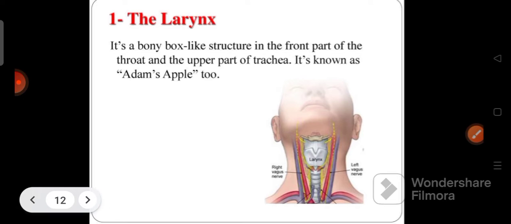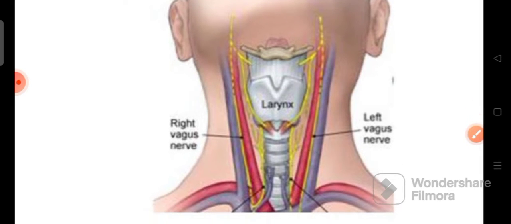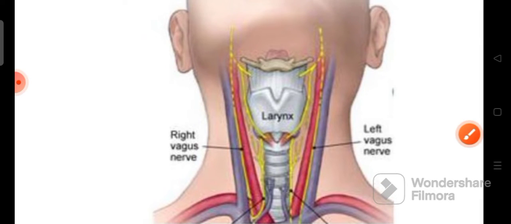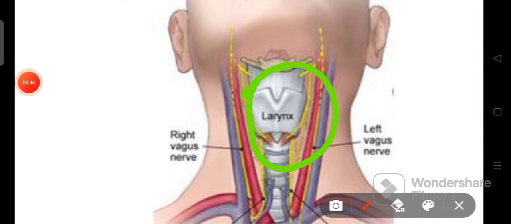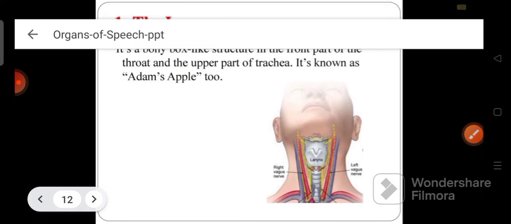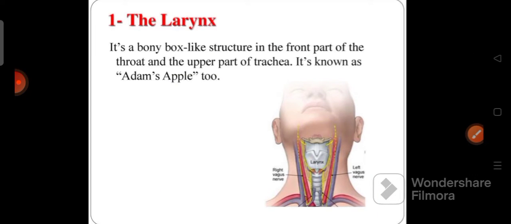So as you see in the picture, this is the larynx, just above the windpipe. It has another name. It is known as Adam's apple. Some people think Adam's apple is located only in boys. No, it's located in everyone. Okay, what is this larynx?